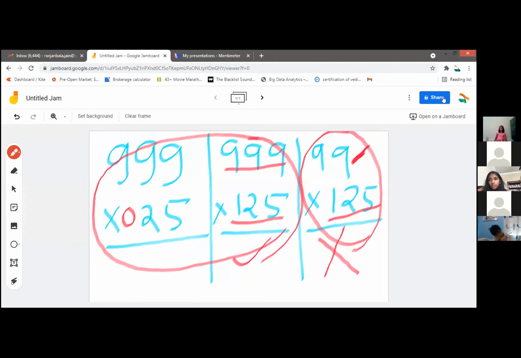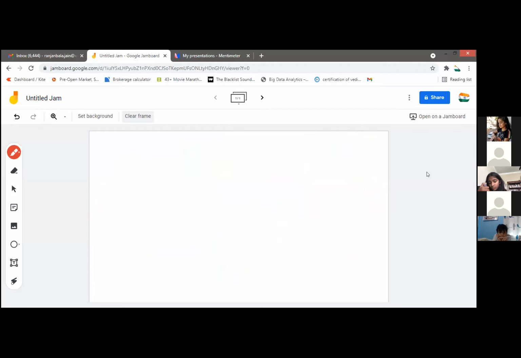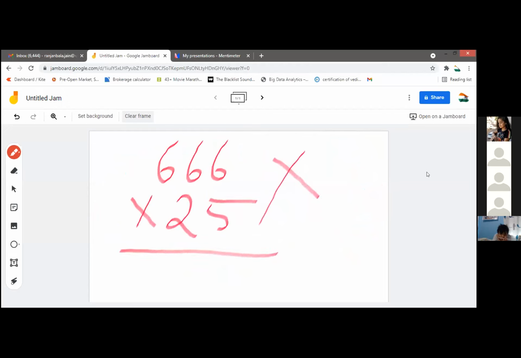Ma'am, I have one more doubt. Yes, please. Ma'am, can we do Nikhilam Sutra in 666 into 25? No, beta, this requires another formula. Nikhilam Sutra is used only in two cases.